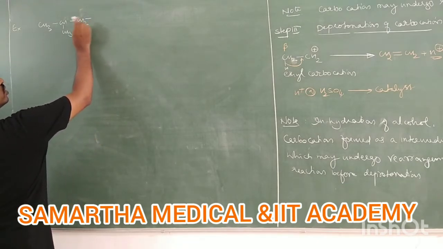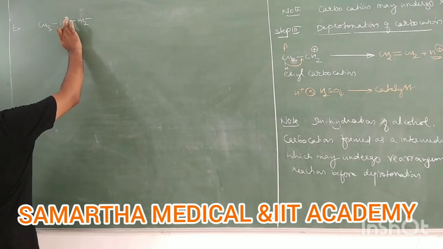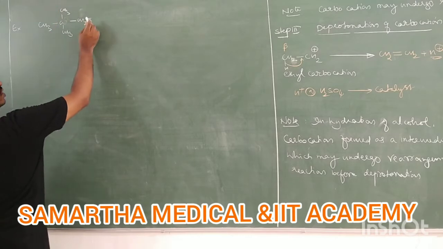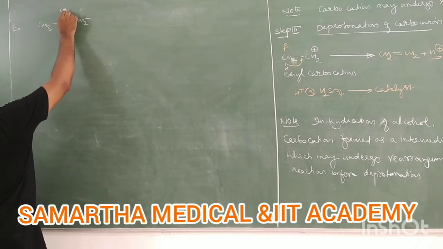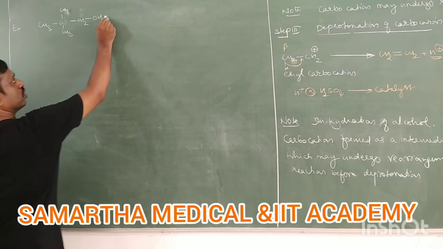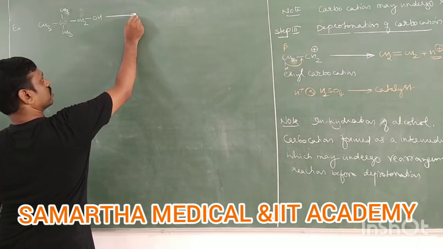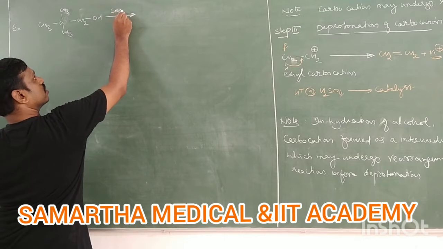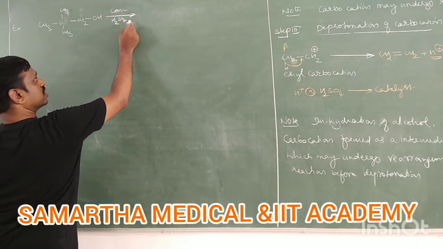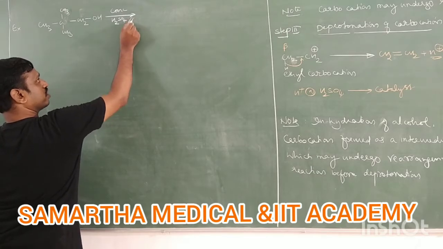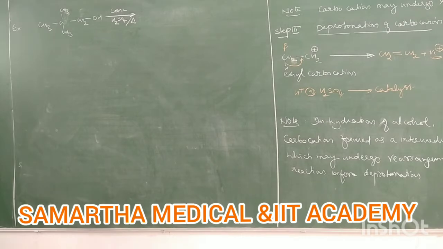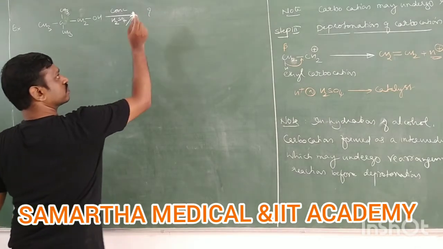It is, take CH3, right? CH3, CH2, OH, which reacts with concentrated sulfuric acid. Usually heating is required. This heating is shown with delta. Write the product. What is the product?